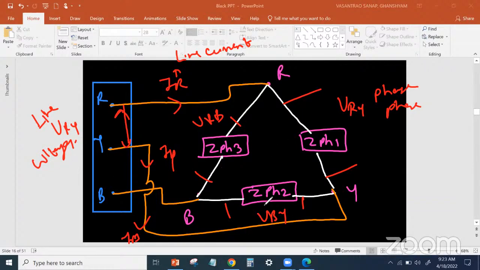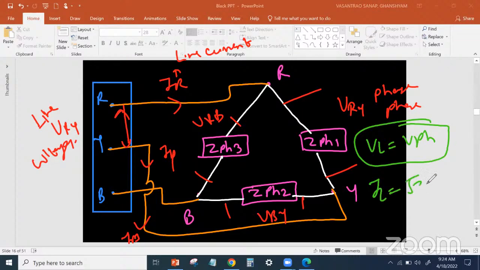Okay. This is a diagram for the delta connected system. तो याद क्या रखना है delta connected system में? These two formulas. VL is VPH, both are same. IL is √3 times IPH. ये याद रखना. It's very important. Okay. याद रखना.